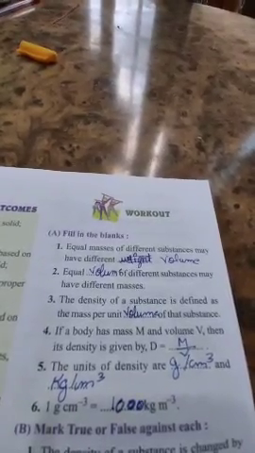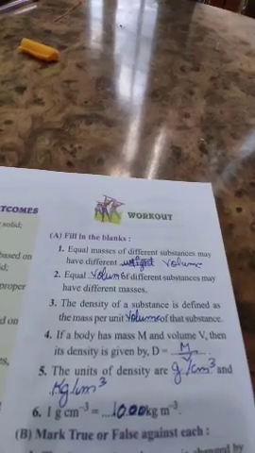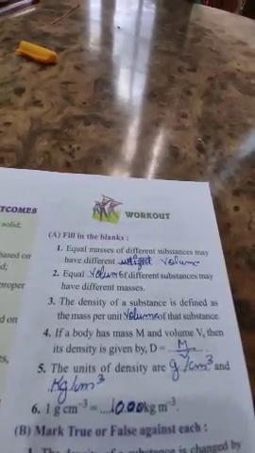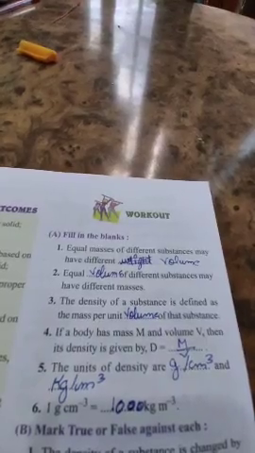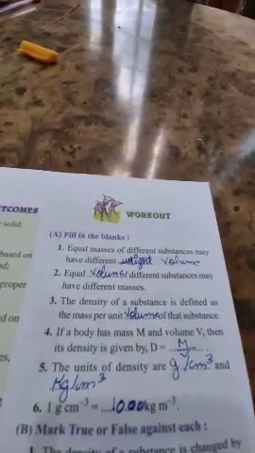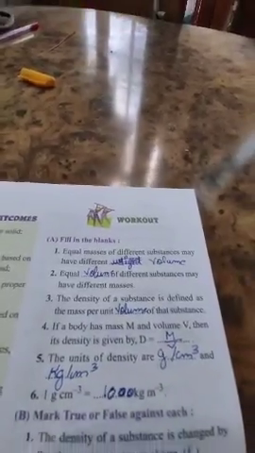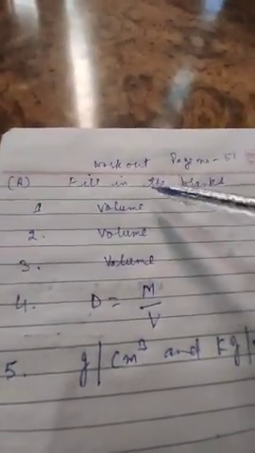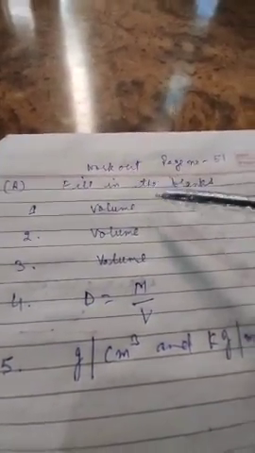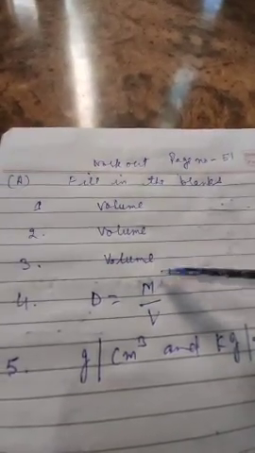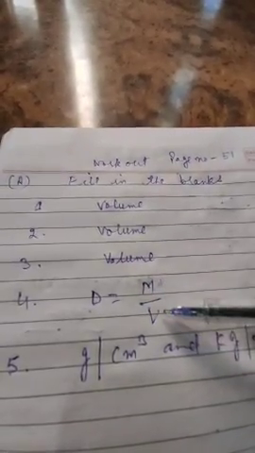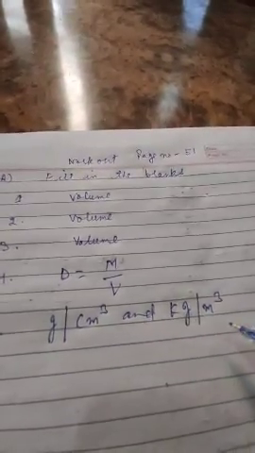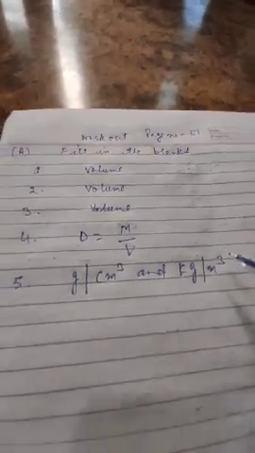Now the fifth one is the units of density are gram per centimeter cube and kg per meter cube. Now you can go through it. In the first fill-up it is volume, second is volume, third is volume, fourth is density is equal to mass upon volume. The fifth one is gram per centimeter cube and kg per meter cube.